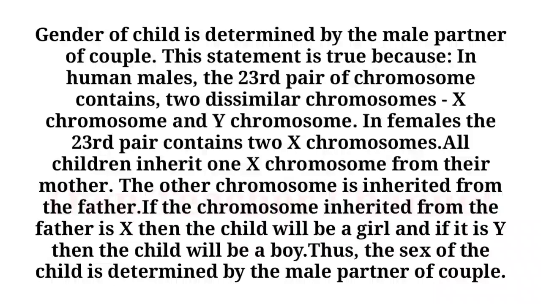In females, the 23rd pair contains 2 X chromosomes. All children inherit 1 X chromosome from their mother. The other chromosome is inherited from the father. If the chromosome inherited from the father is X, then the child will be a girl. And if it is Y, then the child will be a boy. Thus, the sex of the child is determined by the male partner of the couple.